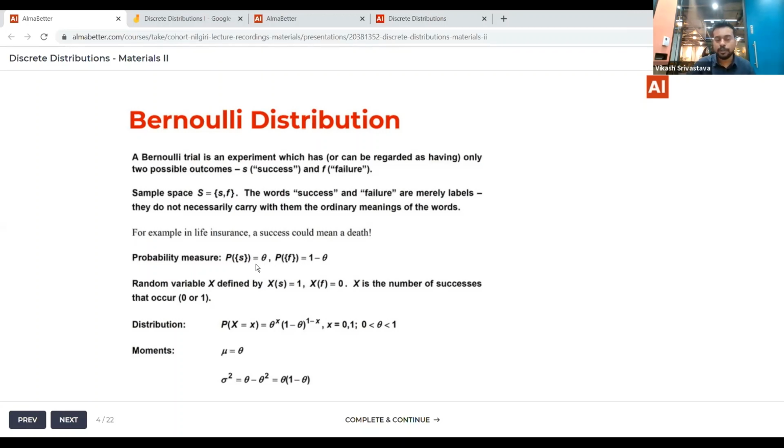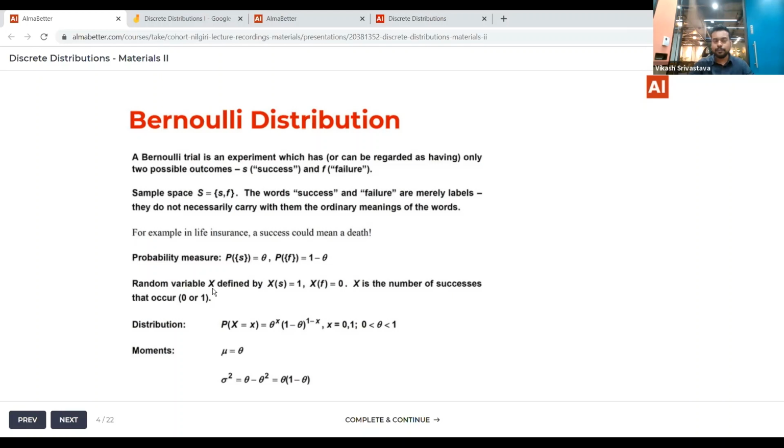So if you know the probability of success, by default you would know the probability of f, because it will be just the remaining probability, which is 1 minus theta, right? So these are the probability measures of our different outcomes of our sample space. So now we are ready to define the Bernoulli random variable.